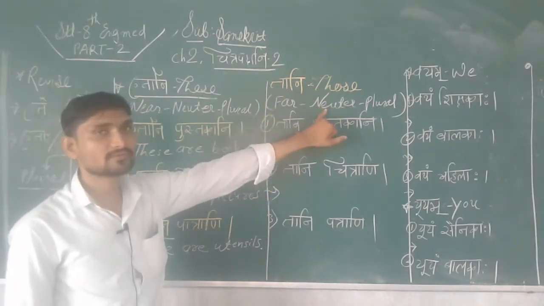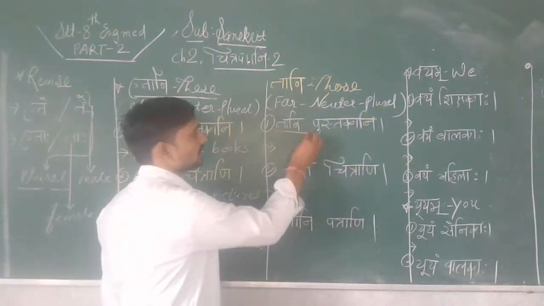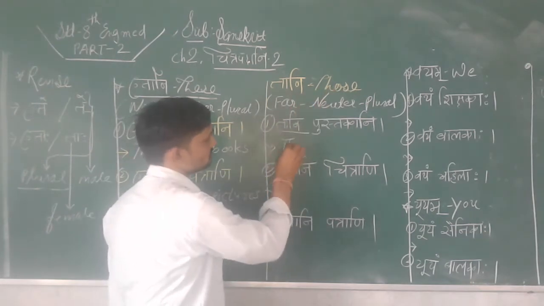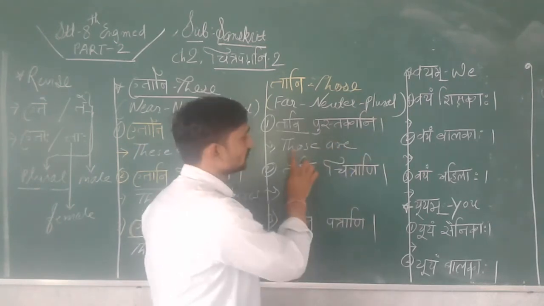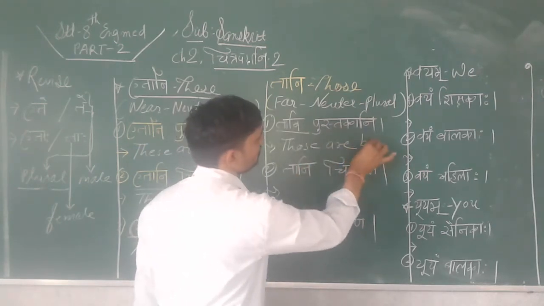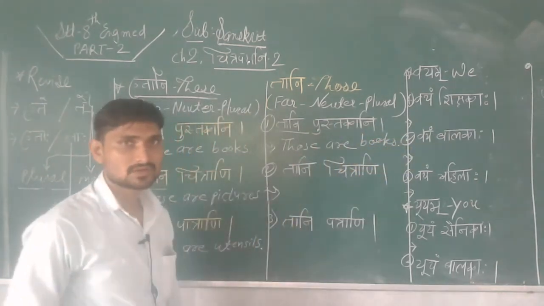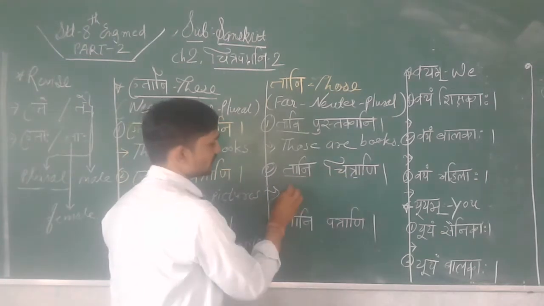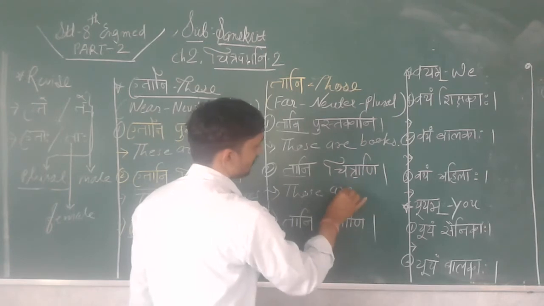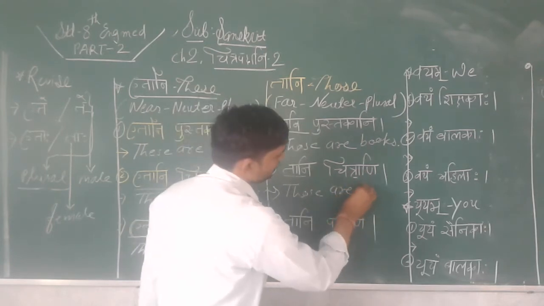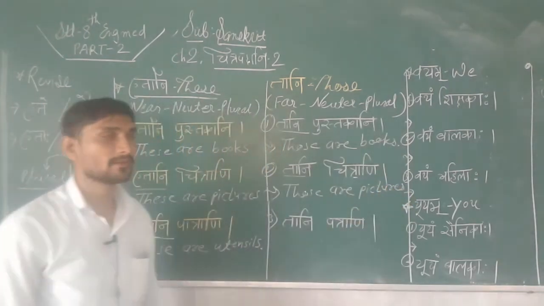Now next, this side, tani means those. Tani is used for neuter form when far in plural. See here, tani. Tani means those, and with those we have to use are. Those are, and pustakani means books. Those are books. Understood? Downside, tani chitrani means those are pictures.